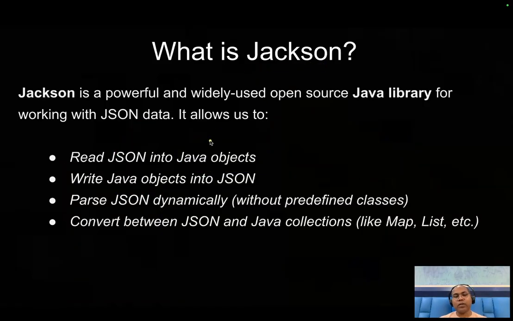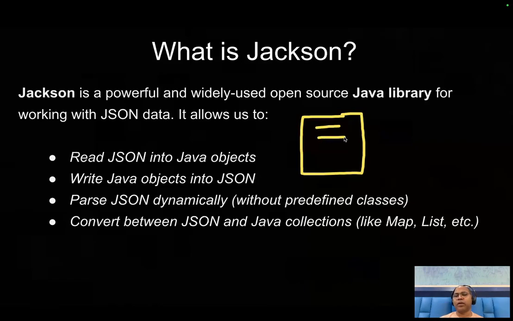Apart from that, sometimes we read some JSON file from a particular library, a particular response. Sometimes I am not aware what would be the corresponding Java object for that. Without specifying any specific Java class, I want to convert this JSON file to a specific Java class.